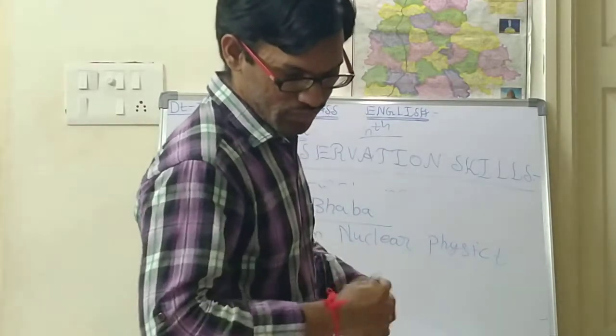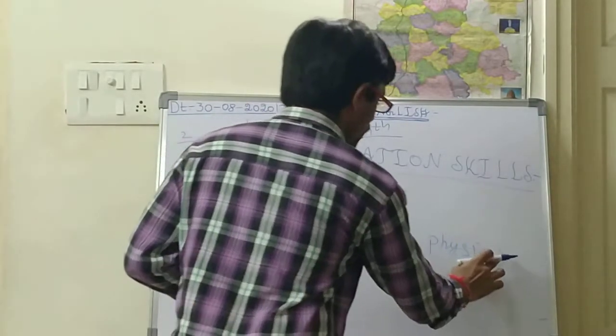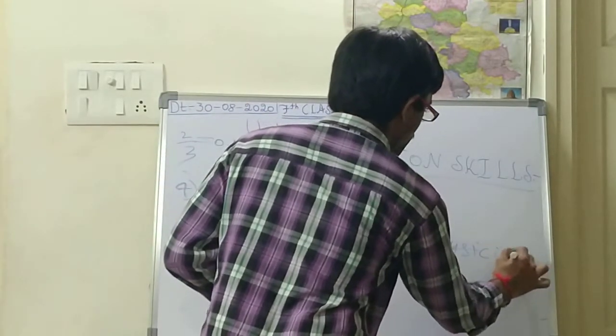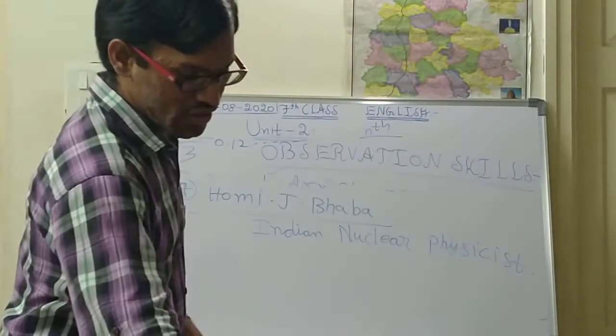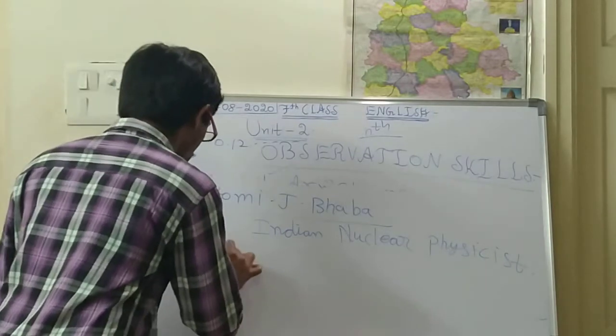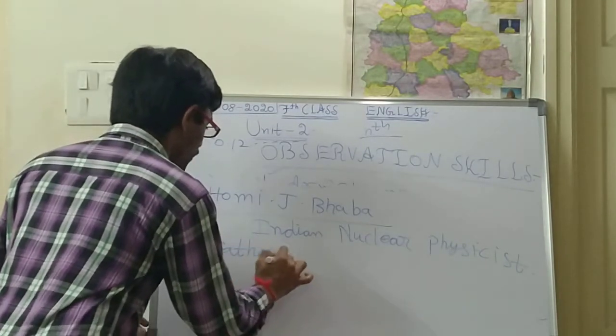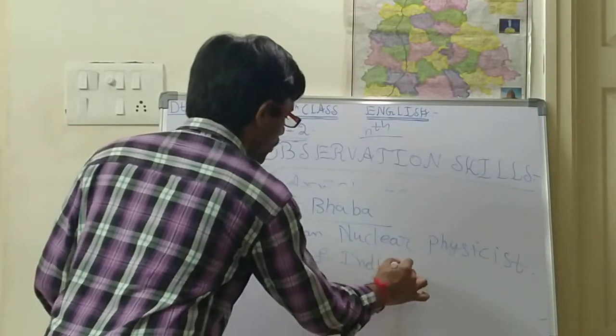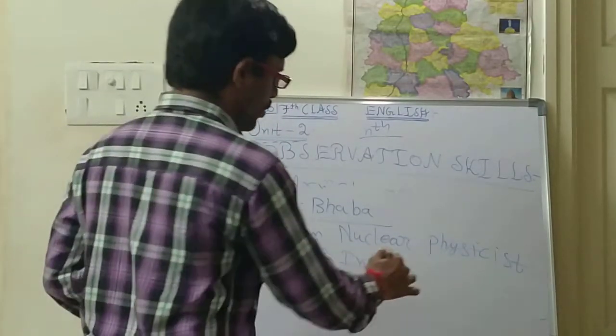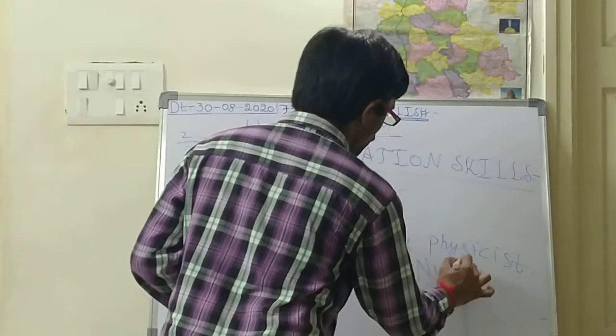He worked as an Indian nuclear physicist. This person is also known as the father of the Indian nuclear program.